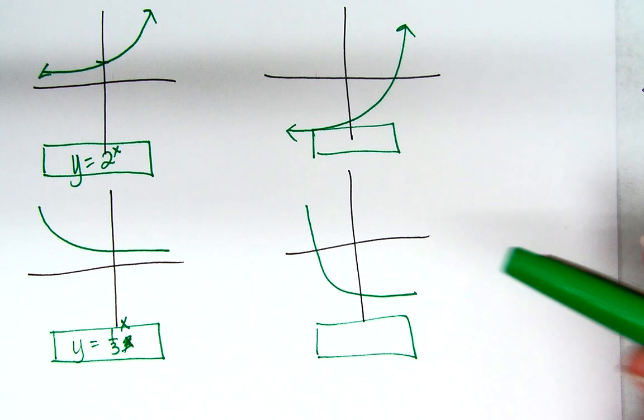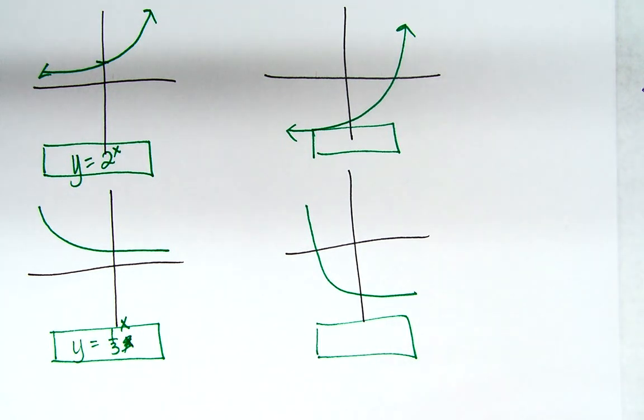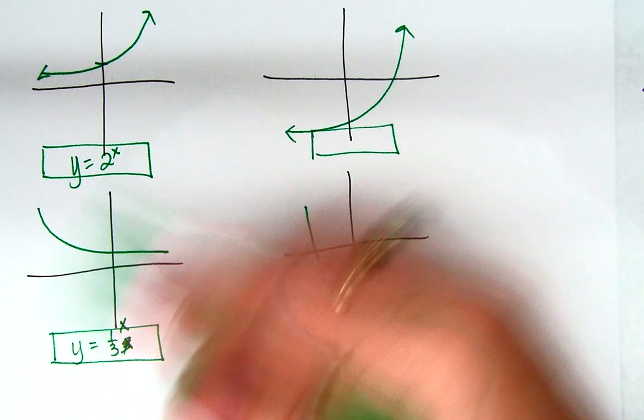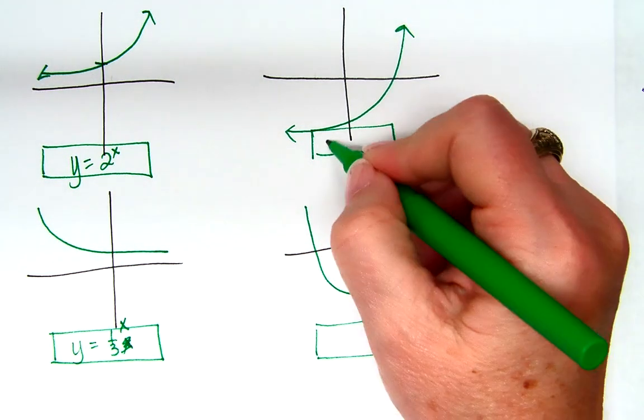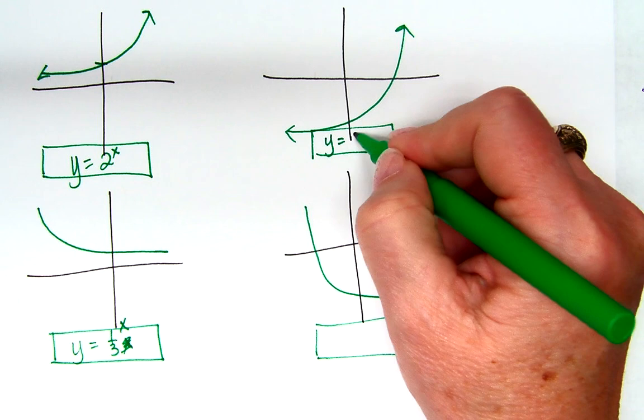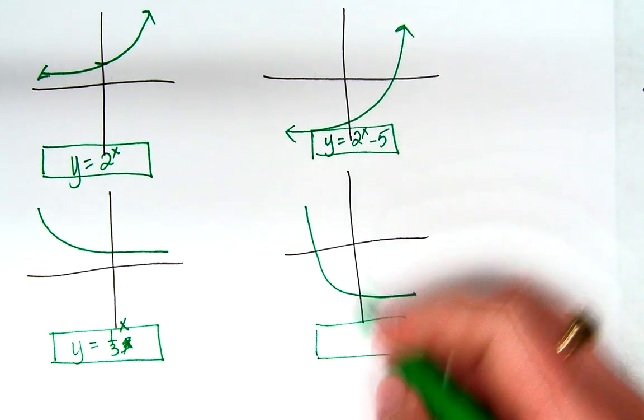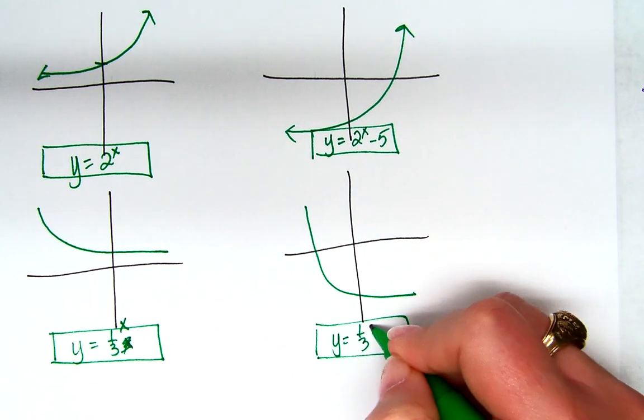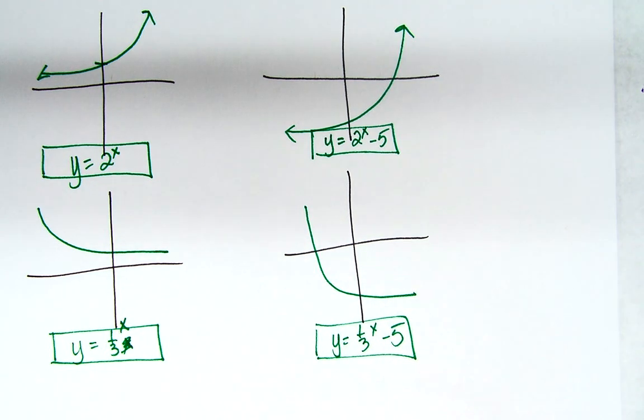Your SMART score is going to be your grade. Yes? Okay? Now, if this is what you see on the paper, let's see, y equals, what do we say this was? 2 to the x minus 5, and then y equals 1/3 to the x minus 5. What are you required to write down on your work? Because you know you have to write work, right?